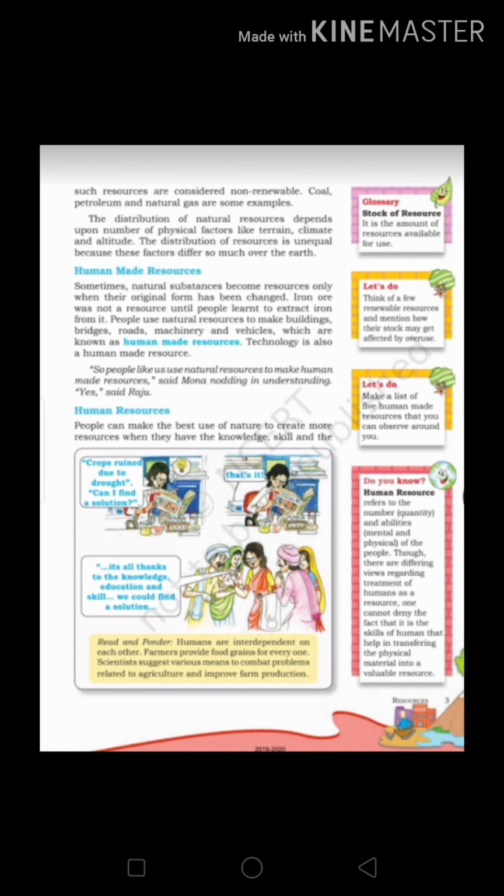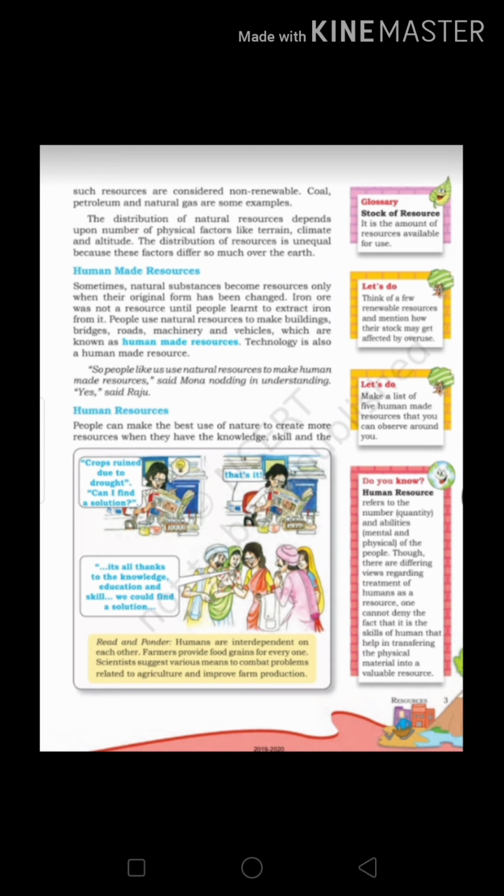We discussed natural resources, now human-made resources. Some natural substances become resources only when their original form has been changed. Some natural resources can become a resource only when their original form has been changed. Like iron ore was not a resource until people learned to extract iron from it. Iron ore, what we extract from the earth, is not a resource until people learn to extract iron from it.